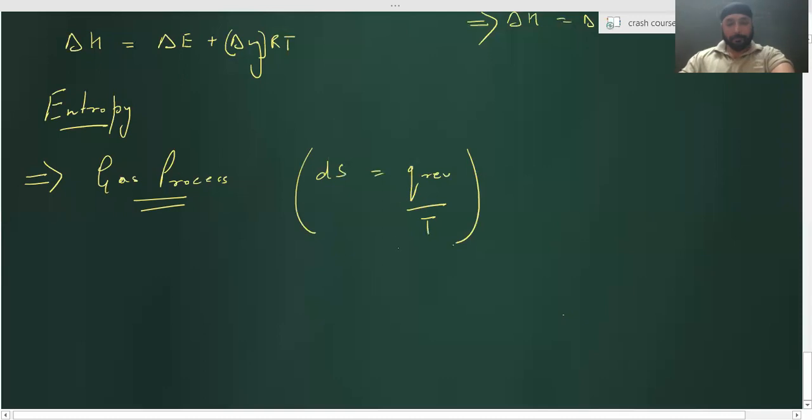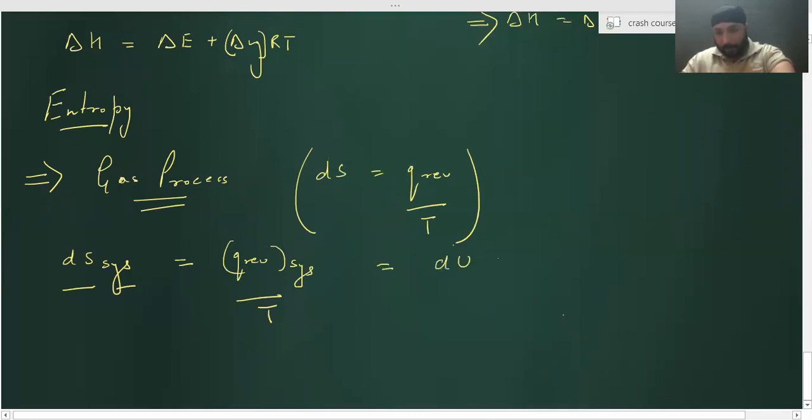Now for a gaseous process, let's talk about the system. dS of the system will be equal to q reversible of the system by T. Correct? What is the q reversible formula?